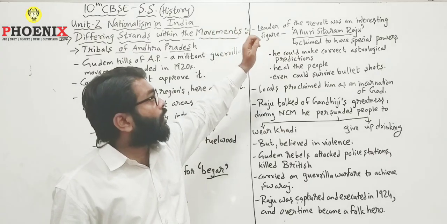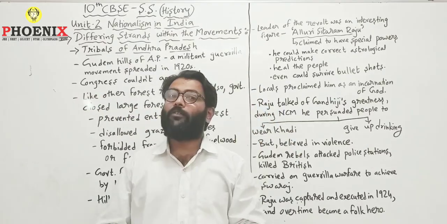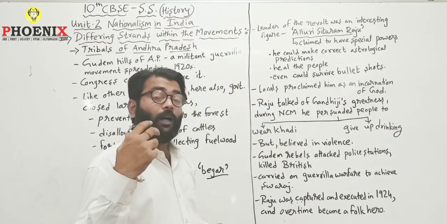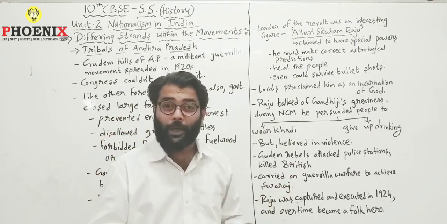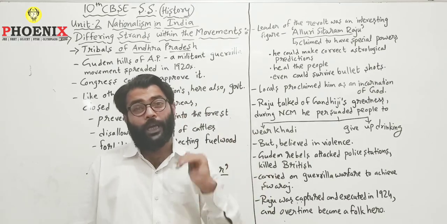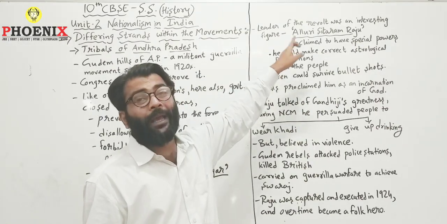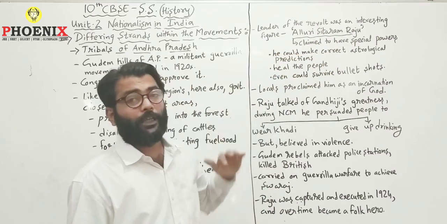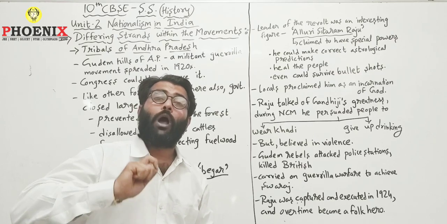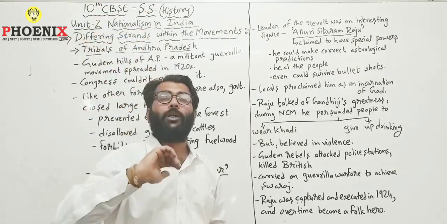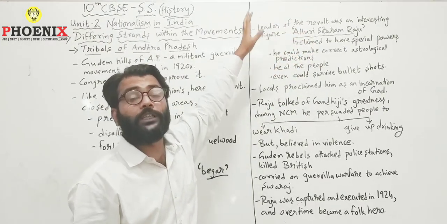Because he claimed that he had some special powers. You must have heard about some people having special powers. We may call them, these are fictional obviously, superheroes, and he claimed that he was a superhero. First, he could make correct astrological predictions. Predictions means forecasting in advance. You say something that is going to happen in the future, what would happen after a month, what would happen after a year. Those types of correct astrological predictions were made by Alluri Sitaram Raju.